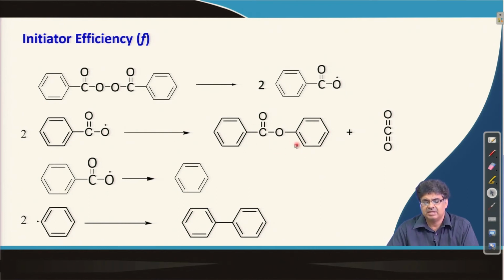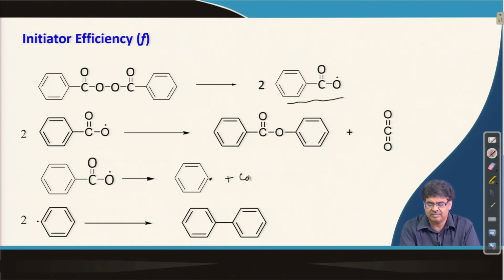So, some of the radicals are lost in this way, and this can also dissociate to form a radical like this plus carbon dioxide, which can also react among themselves to form non-radical species.